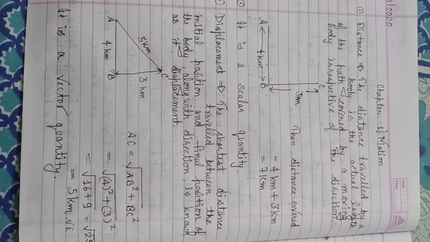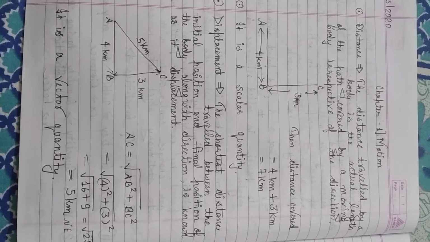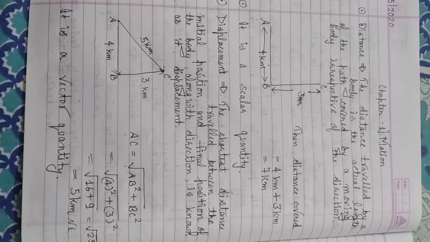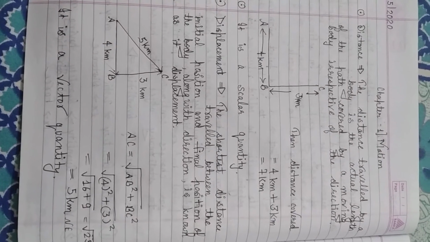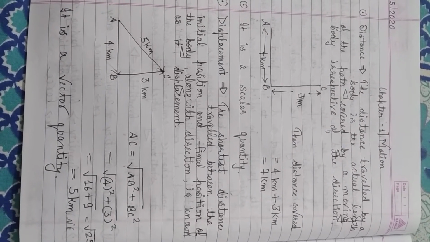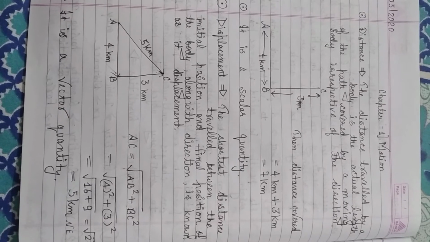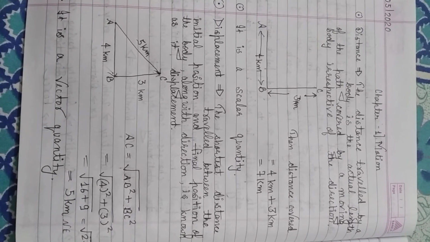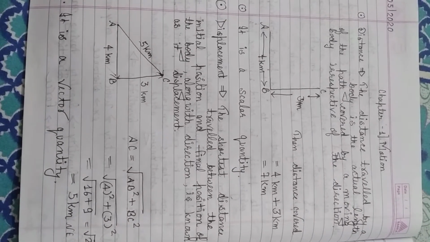Since in displacement, direction is also present and magnitude is also present, that is why displacement is regarded as a vector quantity. And the value of displacement can be zero for a moving body.